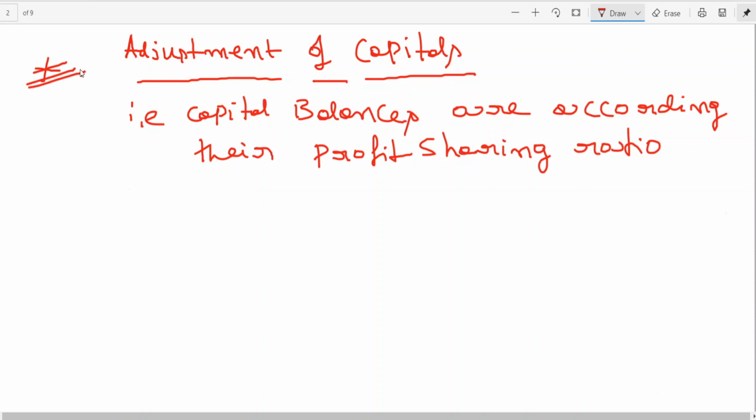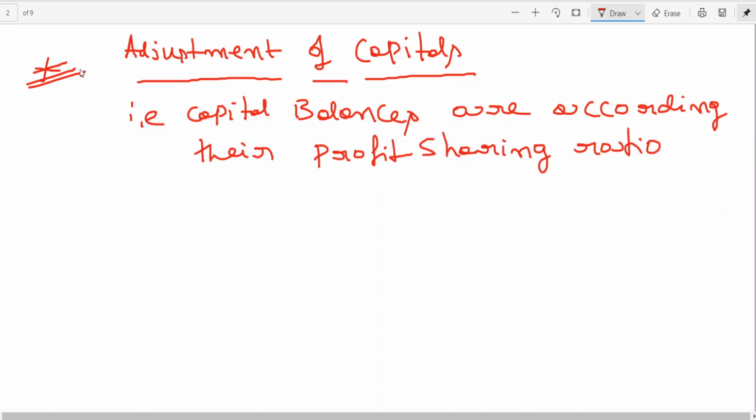Sir, what is capital balance? See, after a new partner joins the firm, the partners might feel my capital is a bit higher, your capital is a bit lower. Instead of that, they may decide to have capitals according to their profit sharing ratio. When capitals are according to their profit sharing ratio, there will not be any inequality among them, and you can make payment according to their capital contribution. Then we can call it a capital ratio also. Capital ratio and profit sharing ratio are both the same. No partner is gaining, no partner is losing. According to your capital contribution, you will be getting shares.